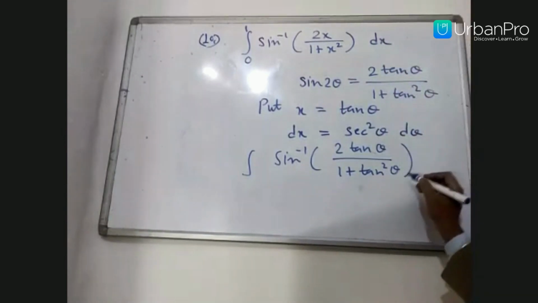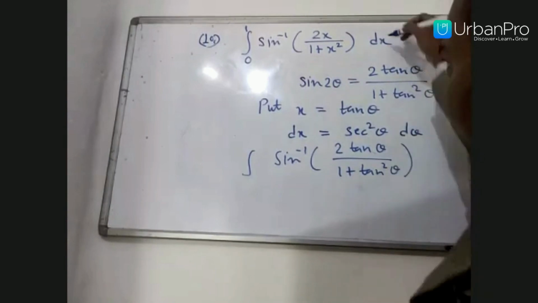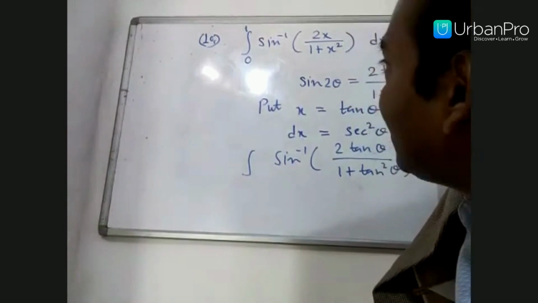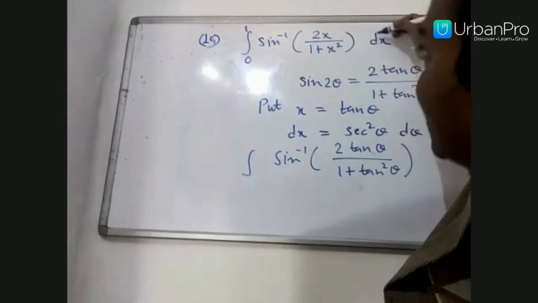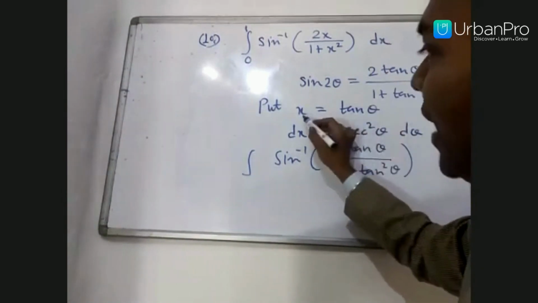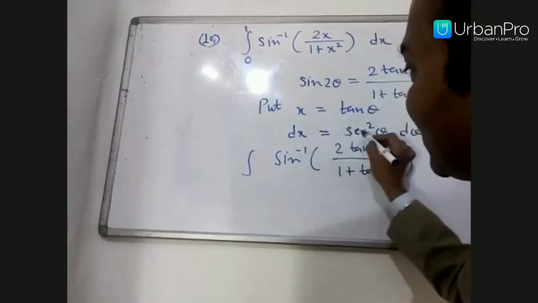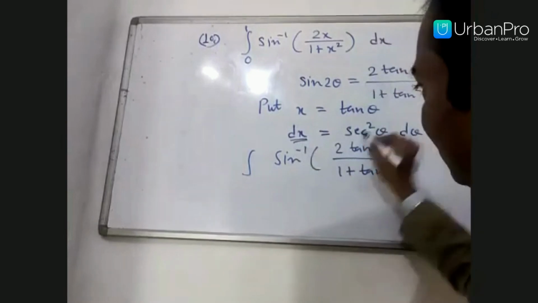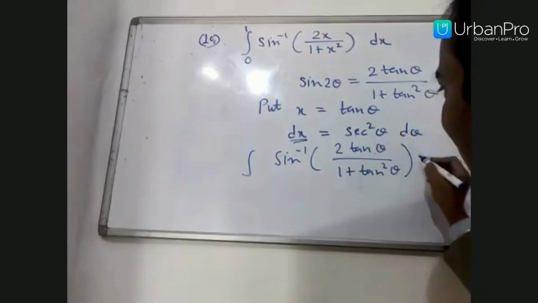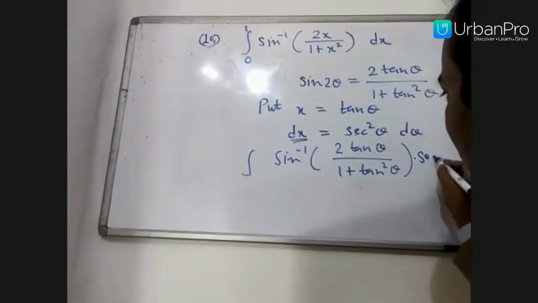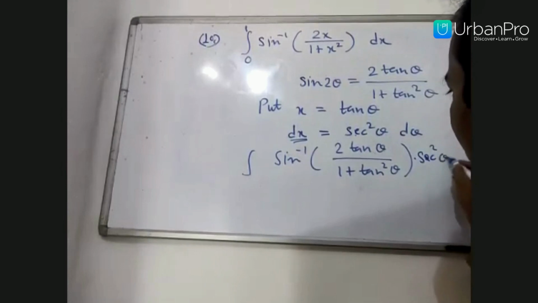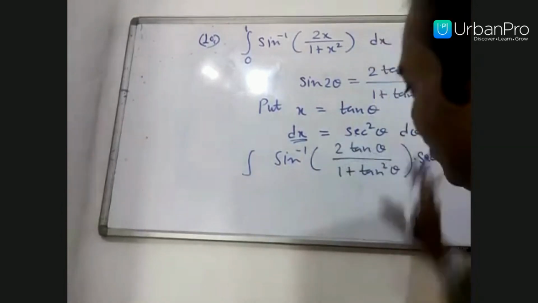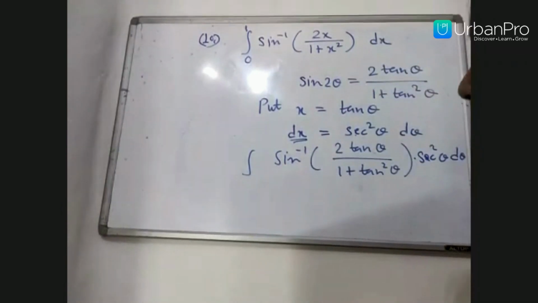And in place of dx, never write d theta directly, because dx becomes secant square theta d theta. So in place of dx, write secant square theta d theta. We did everything, but one more thing we have to do.